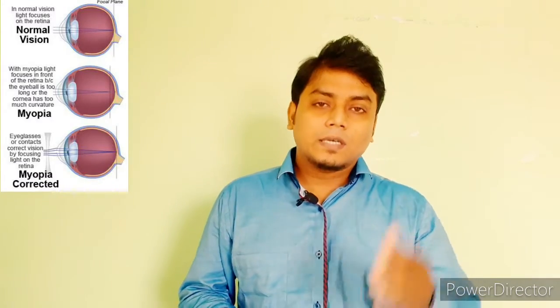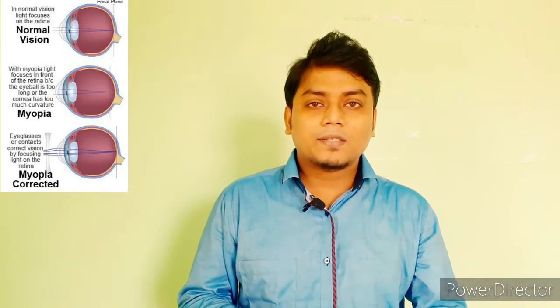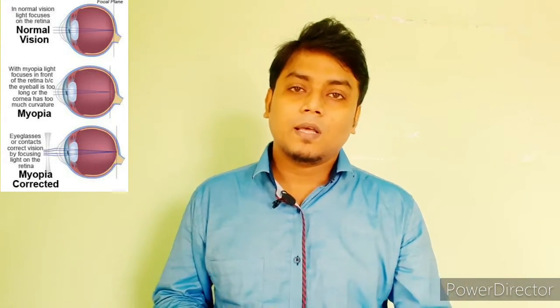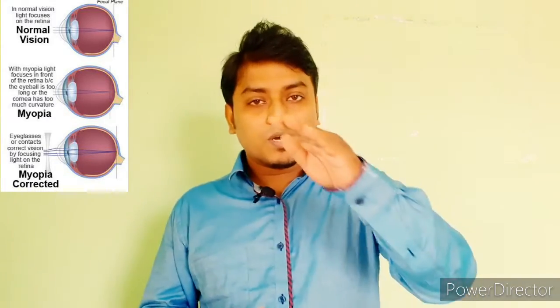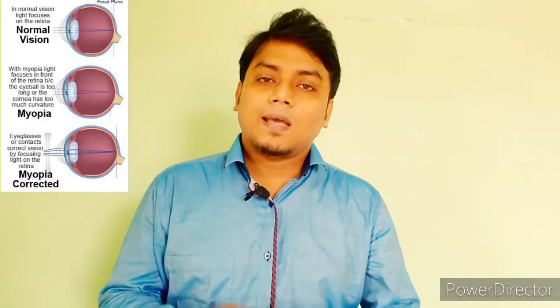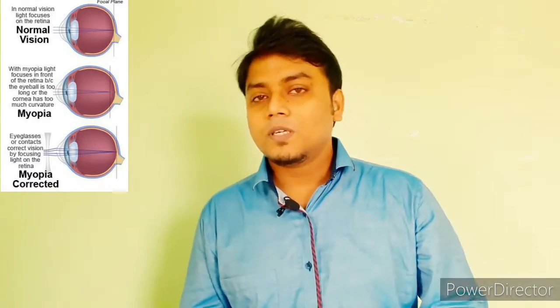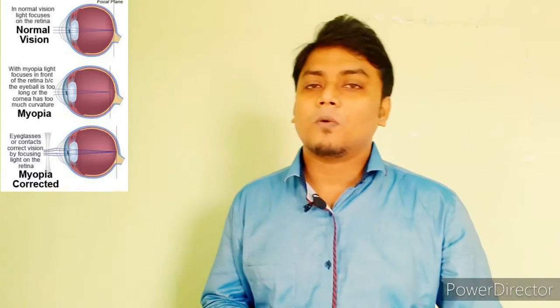The second one is if someone's cornea and lens curvature is more than normal. In this condition also, light focuses before the retina and patients cannot see the distant object clearly. So this is called myopia.